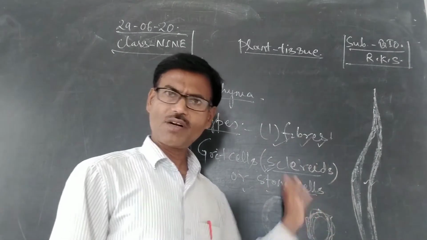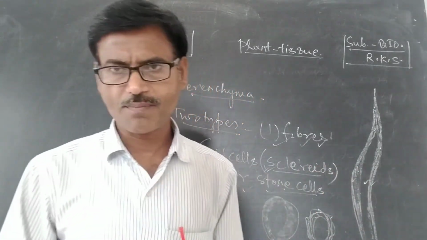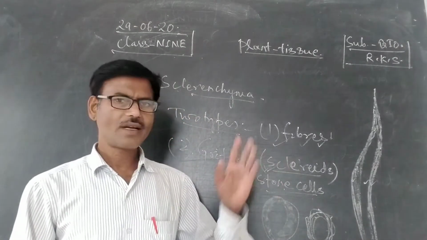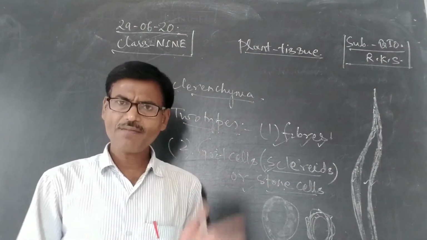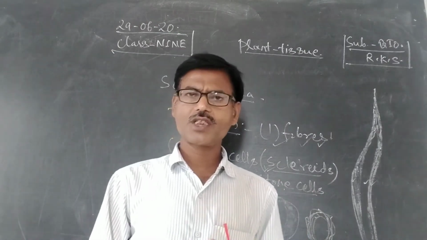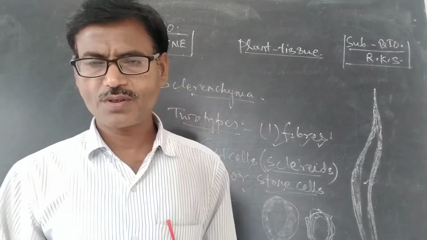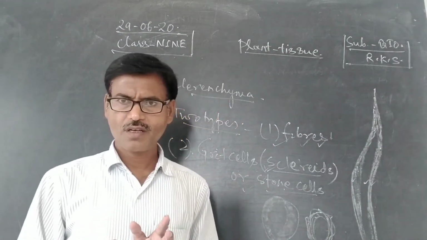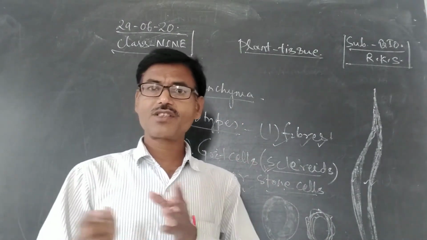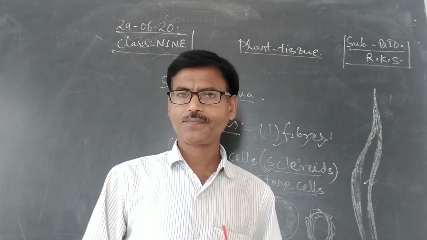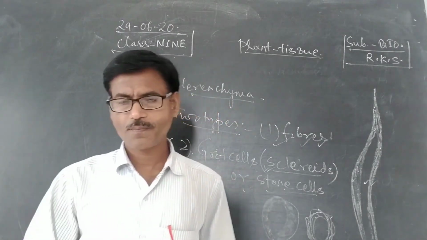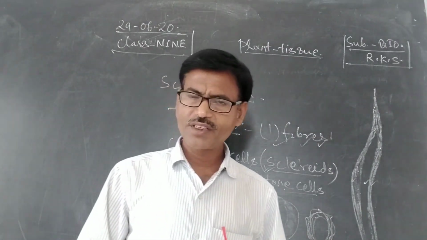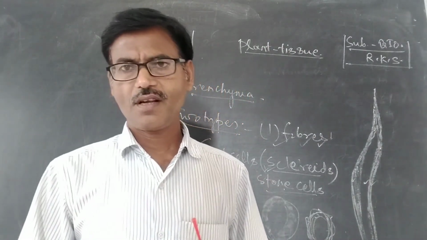And next, what role does sclerenchyma play in plants? Means what is the function of sclerenchyma? The main function of sclerenchyma is to provide mechanical support. These provide mechanical support to plant parts. They also provide flexibility. More in this chapter we will discuss in the next video teaching or in online teaching.